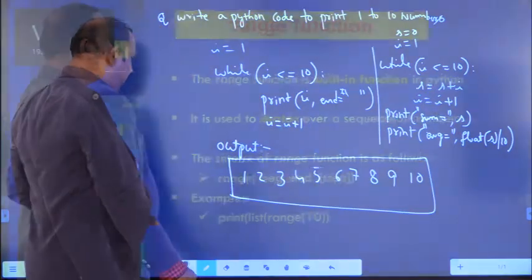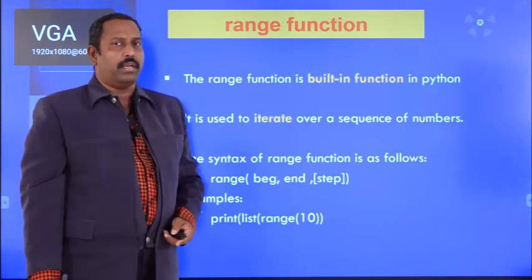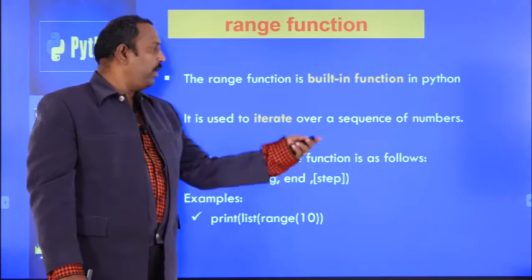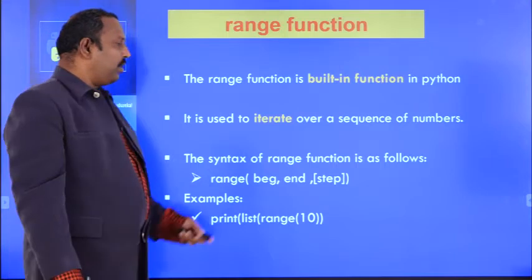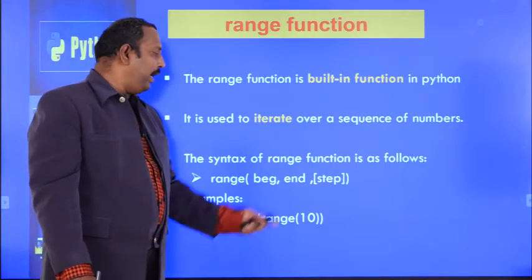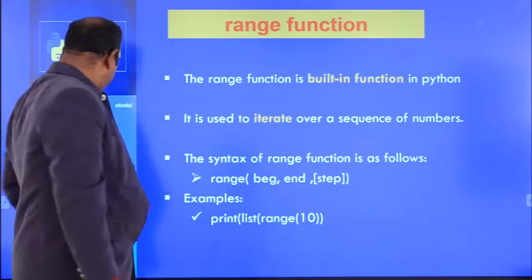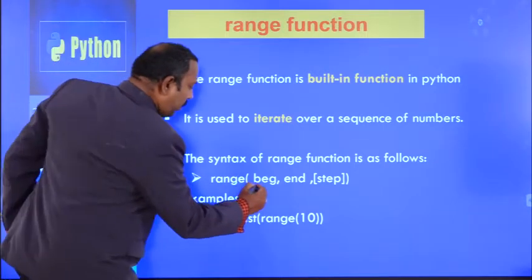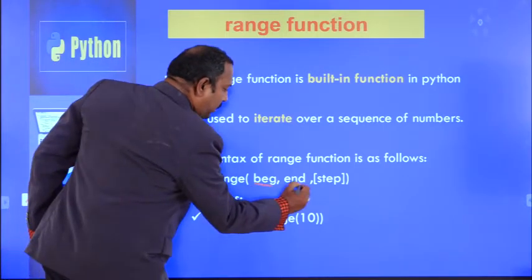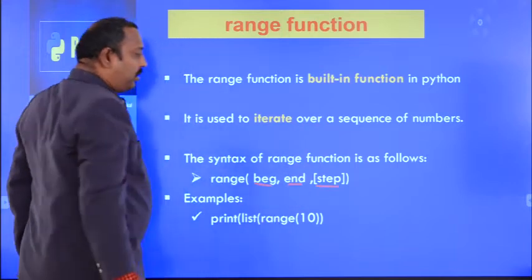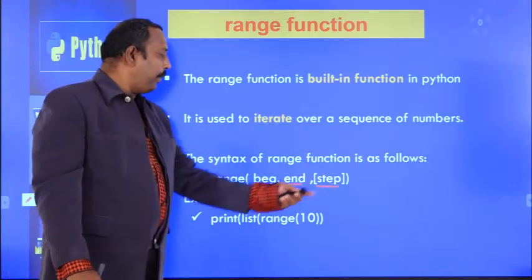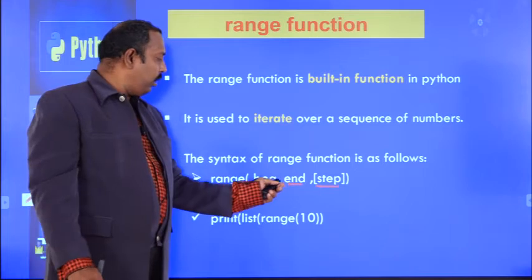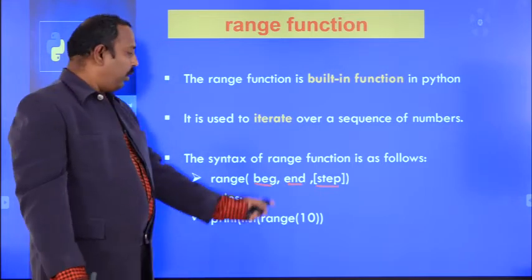And coming to the next one, the range function. Range function is a built-in function in Python. It is used to iterate over a sequence of numbers. The syntax of range function is range, begin, end, and step. Here you see range function having 3 arguments: begin is one argument, end is another argument, and step is another argument. Here step is optional, and instead of begin and end, we can also use just end. Begin is also optional.